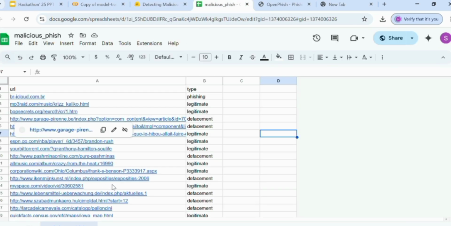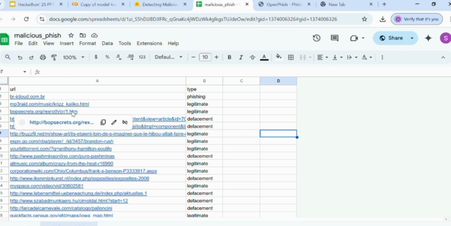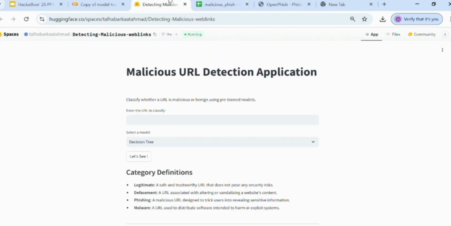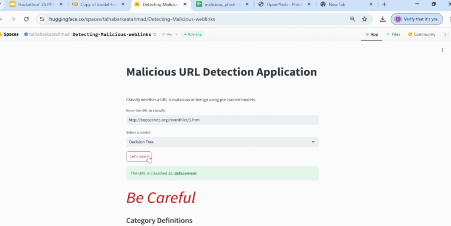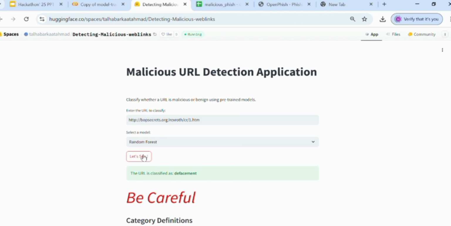Now I'm going to put in a URL from the dataset to check whether our app is working accurately or not. Let's see how it works. First I will select the decision tree model and check. Look, it says that the link is not legitimate.